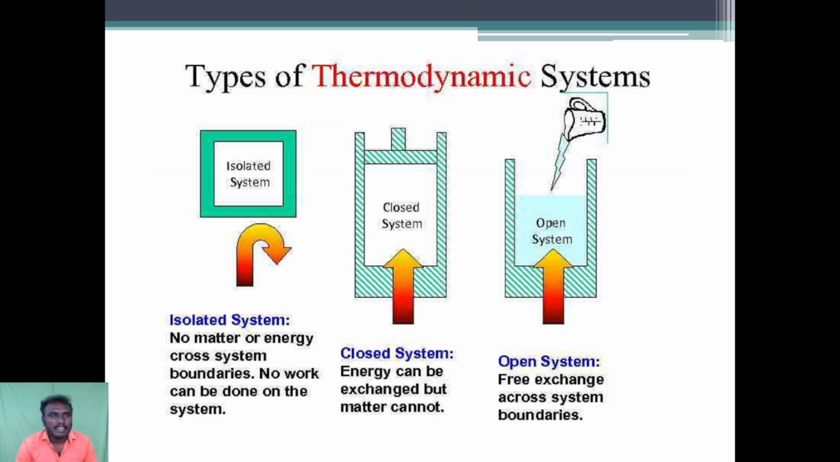Next, what are the different types of thermodynamic systems? We have three types of system. First one is the isolated system, then second one is the closed system, then third one is the open system. First type is the isolated system. In an isolated system, no matter or energy cross the system boundaries. No work can be done on the system. In the closed system, energy can be exchanged but matter cannot. Whereas in the open system, there is free exchange across the boundaries.